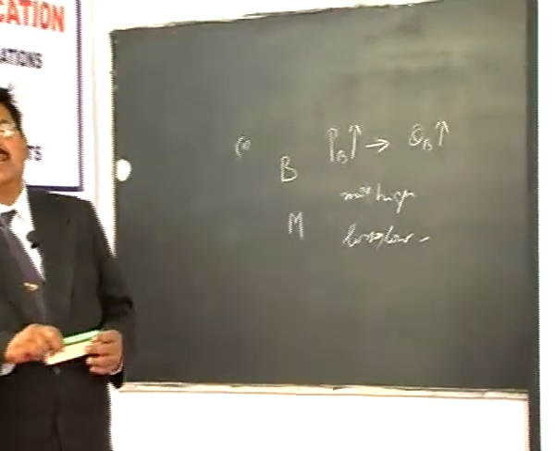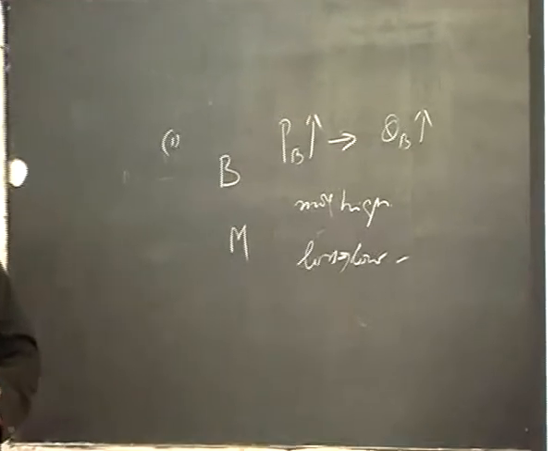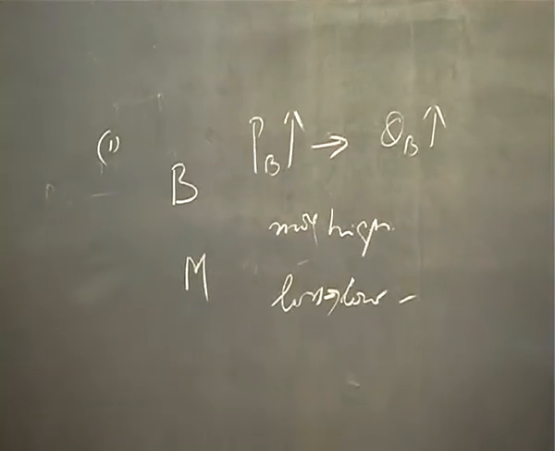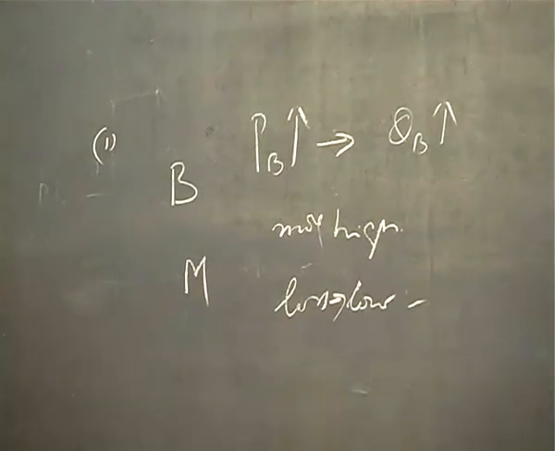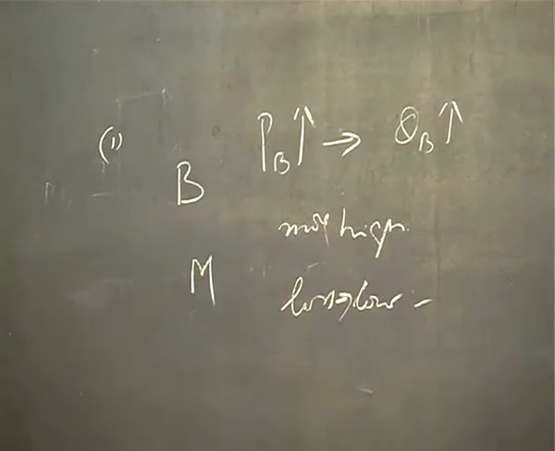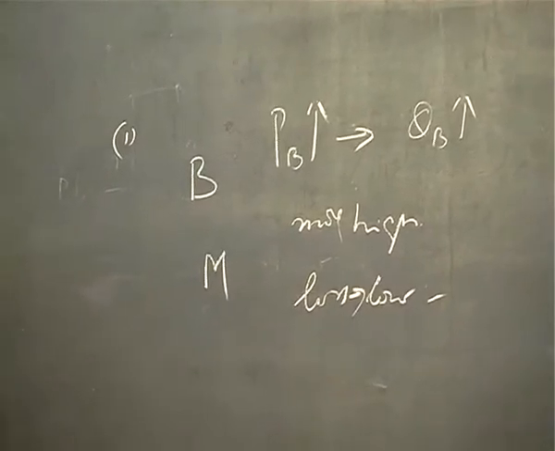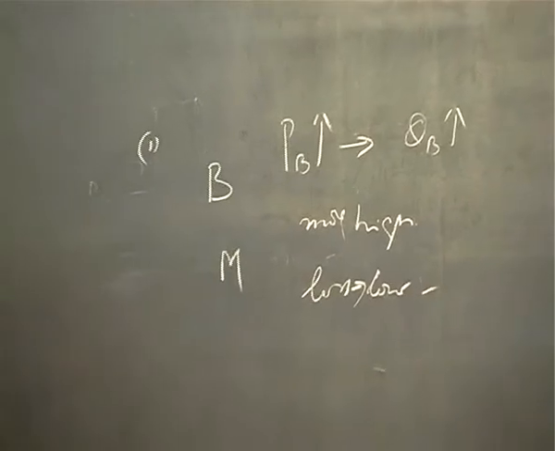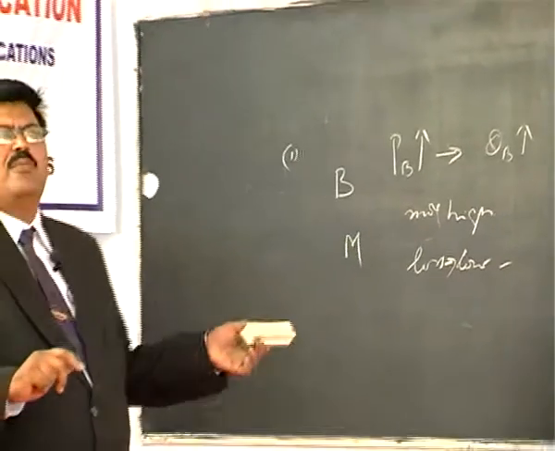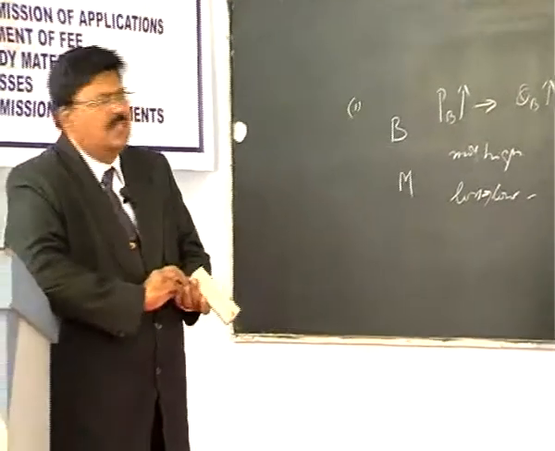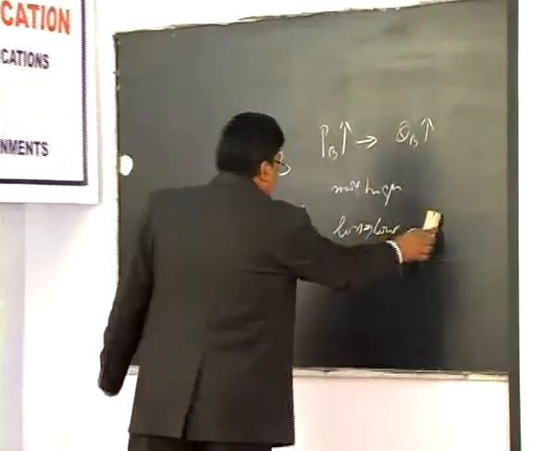Example, the status symbols like diamonds or other things considered by rich people. When the price is high, they consider it a status symbol, and when the price comes down, they no longer consider it a status symbol, and they may not buy more at low prices. That's also a clear exception to the law of demand.